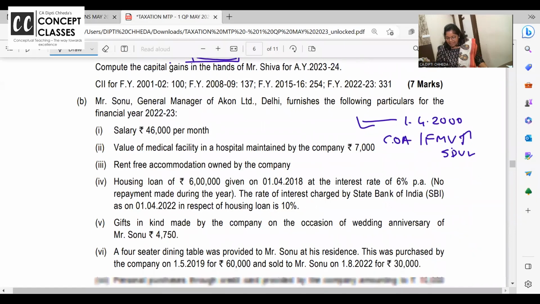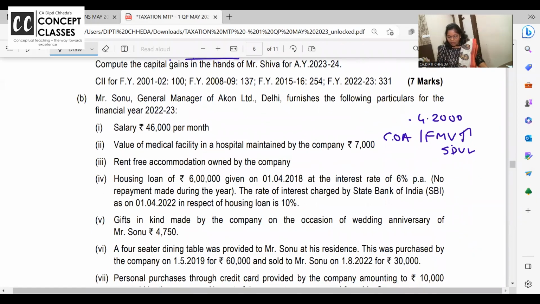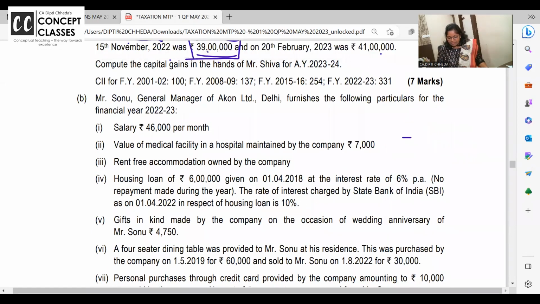Salaries question is very easy. Only thing I feel they have not given, but if they give you retirement benefit question, be careful. If a person is retiring in December 2022, then take the salary of 9 months and not 12 months. Otherwise, this salary problem is easy. 46,000 into 12 is basic. You have to go on writing.